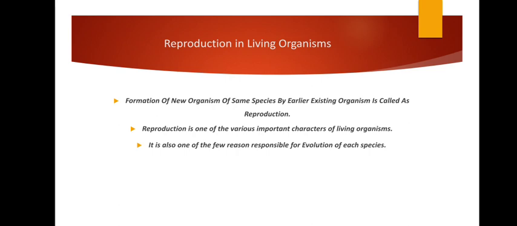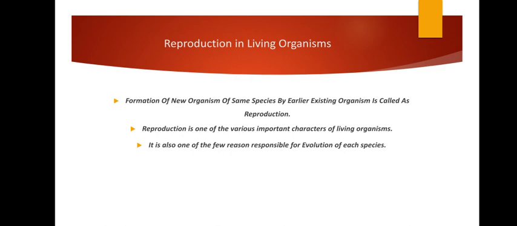Reproduction, what do we understand by reproduction? It is basically an organism forming a new organism of its own kind. So if we term it specifically, formation of a new organism of the same species by an earlier existing organism is called reproduction. Now, reproduction is one of the very important characteristics of living organisms, because without that life cannot be sustained, correct? Also, reproduction is responsible for causing evolution.